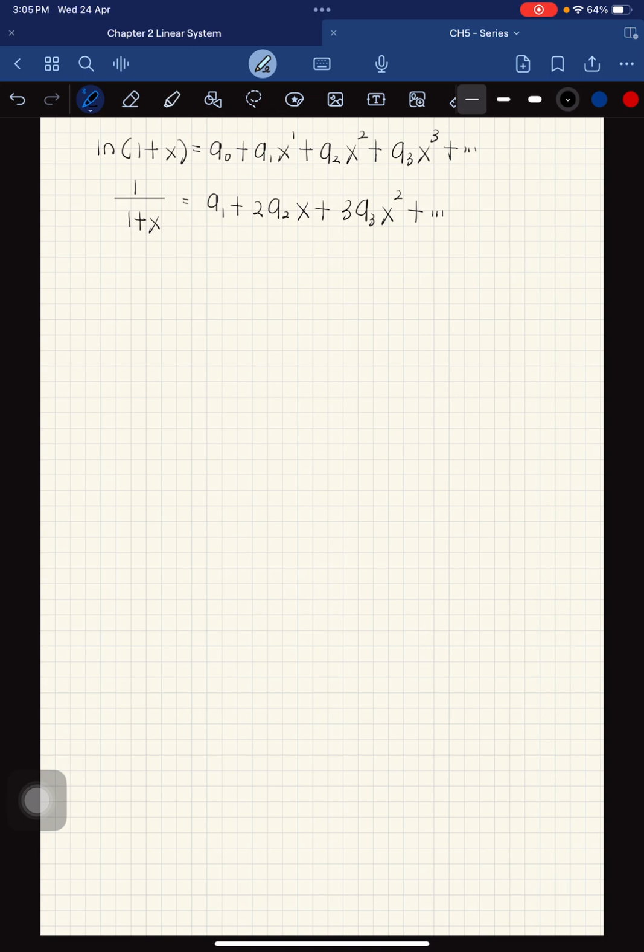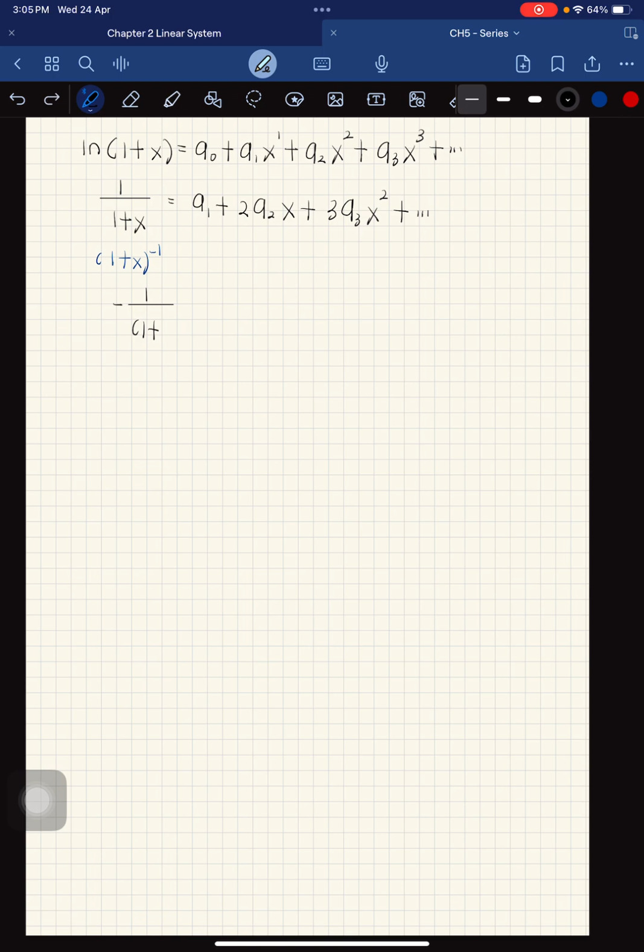So this one is similar to 1 plus x to the power of negative 1. So differentiate, you get negative 1 over 1 plus x squared. Okay, so differentiate again, so you get the answer equal to 2a2 plus 6a3 x plus and so on.